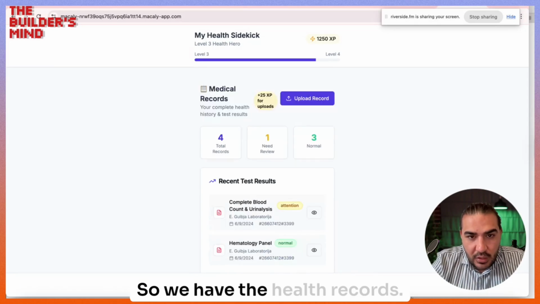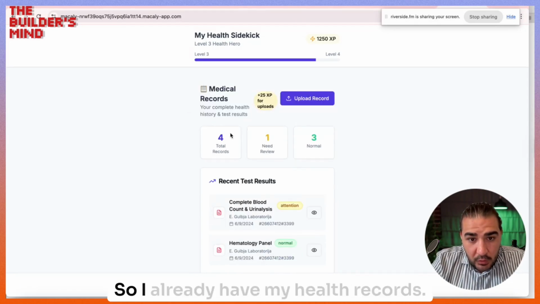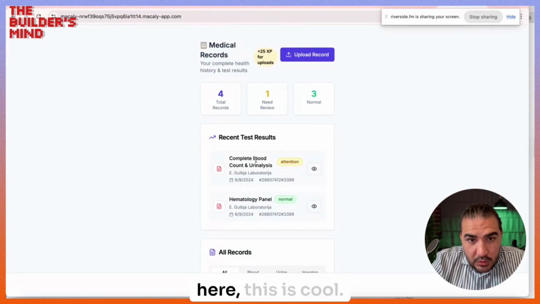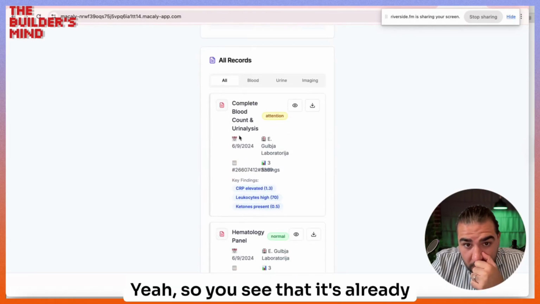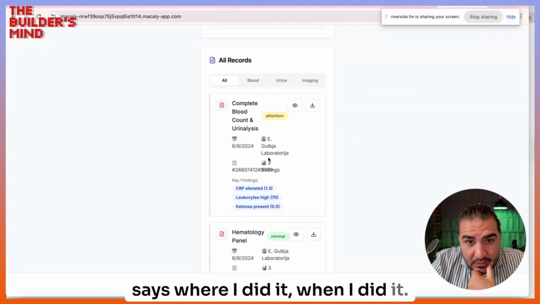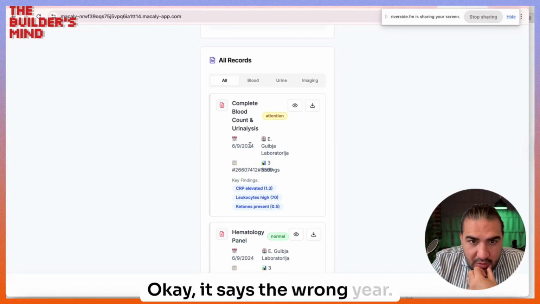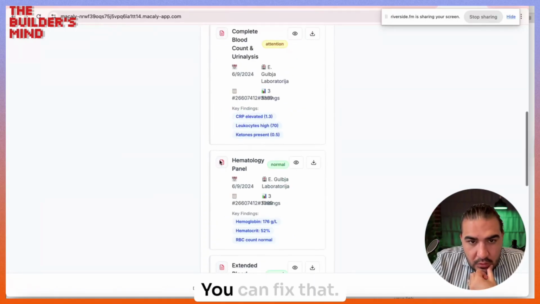So we have the health records. I already have my health records. This is cool. You see that it already says where I did it, when I did it. Okay, it says the wrong year. It's okay, we can fix that.